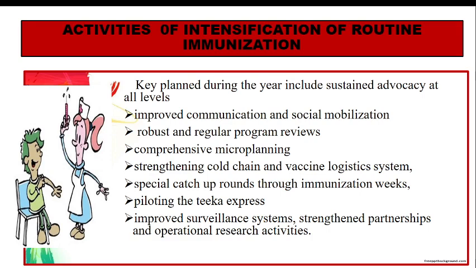It started as a pilot project in Rajasthan, and then in those places where the vaccination is poor, mobile vehicles are used, and vaccines are given at the doorstep, so that they can come and complete their immunization schedule. Improved surveillance systems, strengthen partnerships, and operational research activities are also a part of intensification of routine immunization.